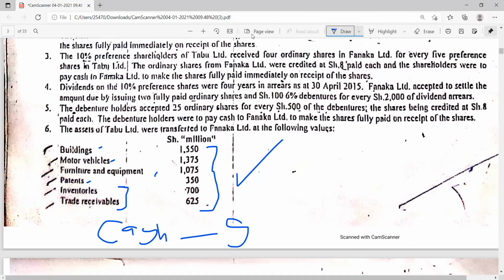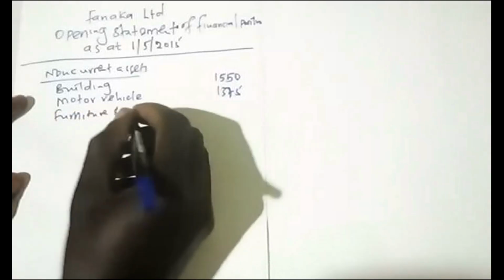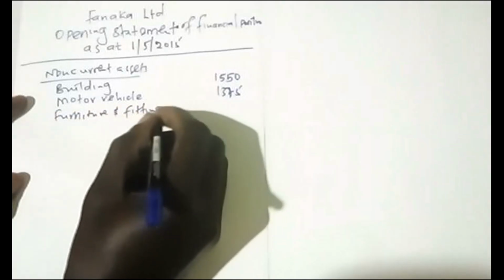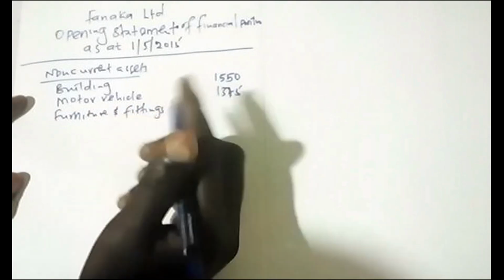So we have the building, 1550. We have the motor vehicle. You are supposed to record them under non-current assets. So 1375. We have the furniture and the fittings. The furniture and the fittings, or equipment.